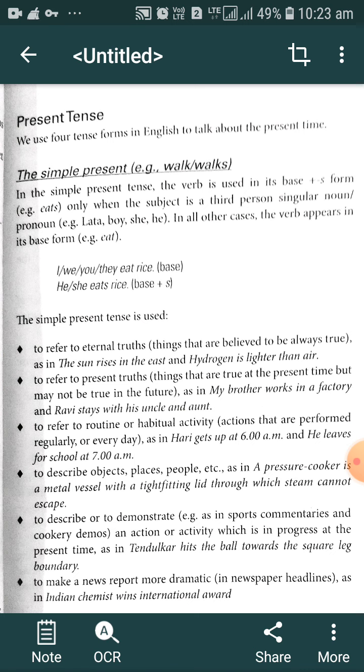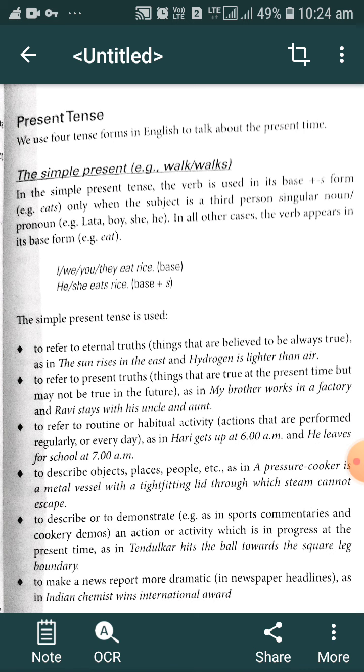If we add s, base form plus s, we generally add the suffix s when the subject is a third person singular noun or pronoun.